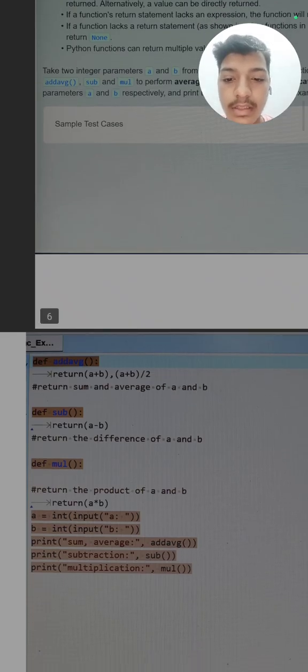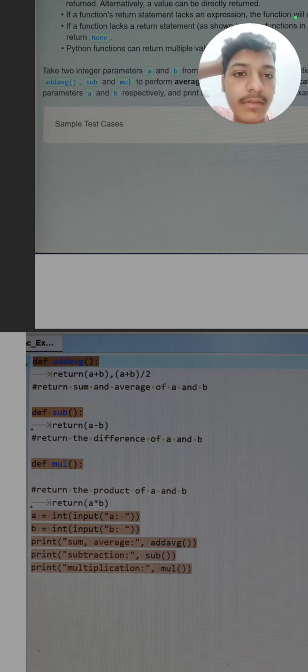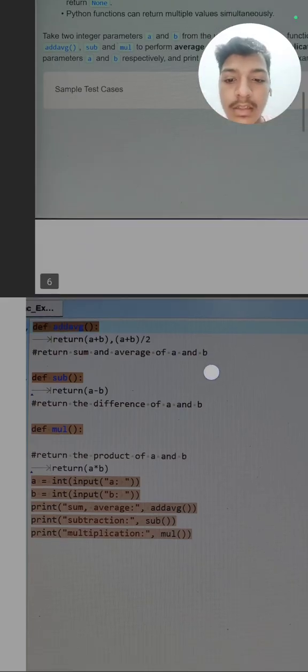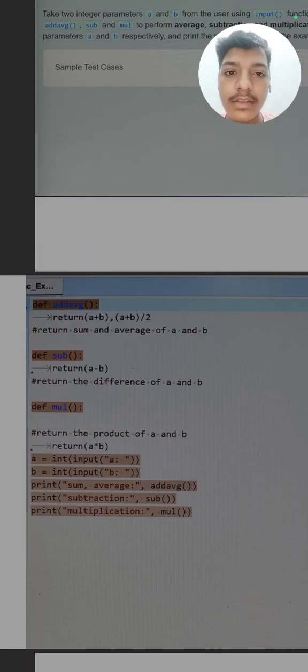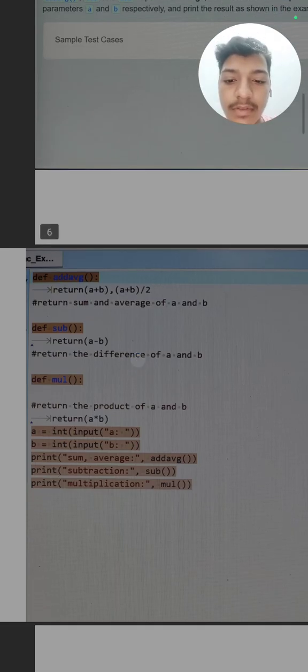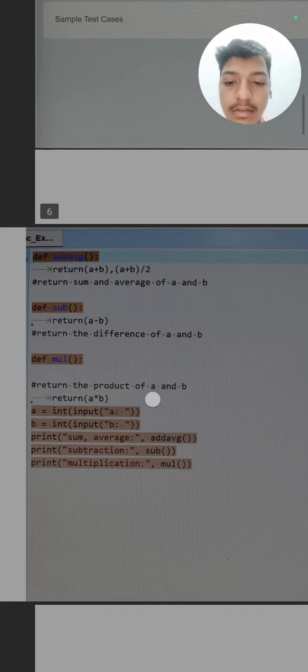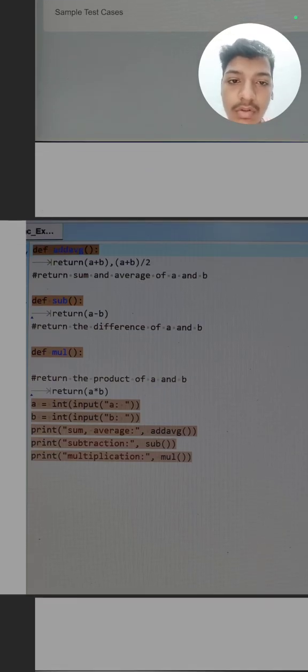So as written here, addEv returns a plus b, comma, a plus b divided by 2, as we have said that Python can return multiple values simultaneously. Then we have defined a second function sub, which returns a minus b. Then we have defined a third function mul, where we have written the product of the two parameters.